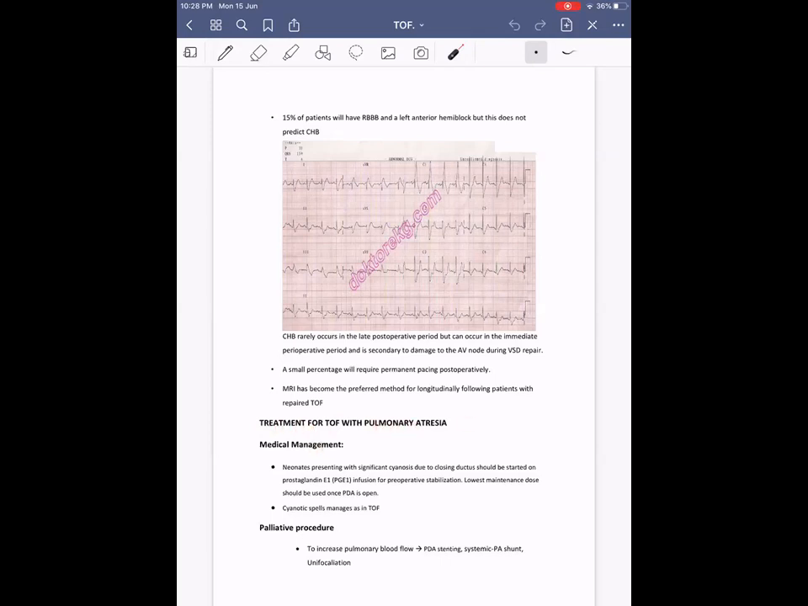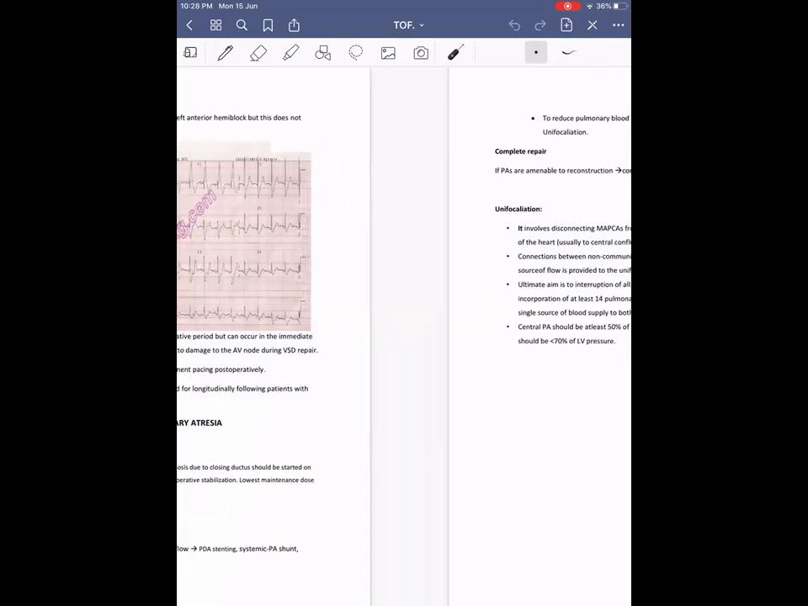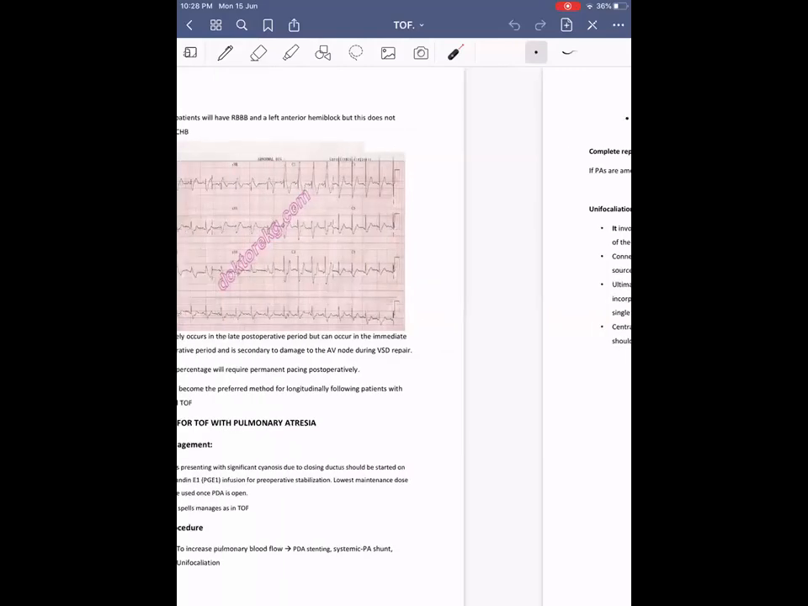So for the medical management here, one thing to be added is that since TOF with pulmonary atresia is a ductus dependent condition, if the ductus is patent in them, we have to give them a prostaglandin infusion at the lowest possible maintenance dose. Then cyanotic spells need to be managed as in the case of TOF. Then for palliative procedures to increase the pulmonary blood flow, PDA shunting or systemic to pulmonary artery shunting can be done. And one more thing is unifocalization.